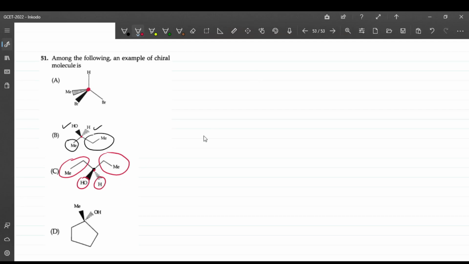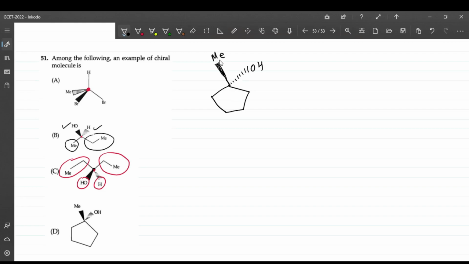And the last compound, I'll draw it again to show how it is not chiral. Over here this is the OH, and this is methyl, right?